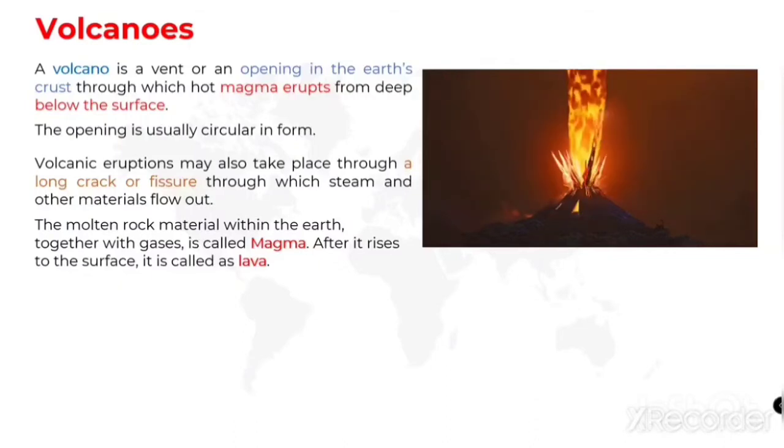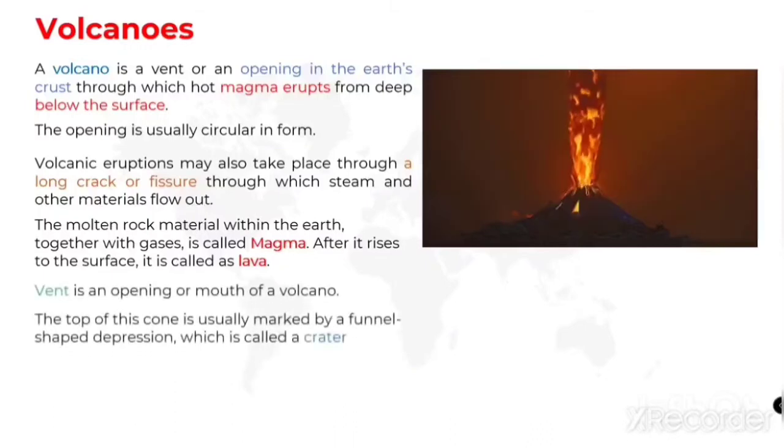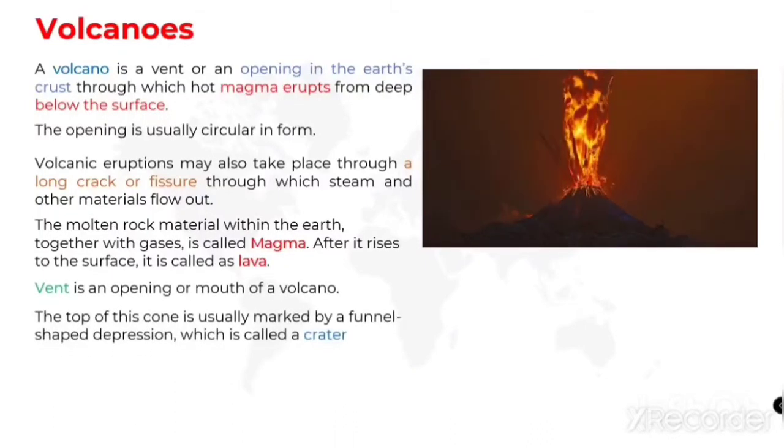This molten rock material within the earth together with gases is called the magma. When this magma comes out from the earth and rises to the surface, then it is called a lava. And vent is the opening or mouth of the volcano through which this magma comes out.